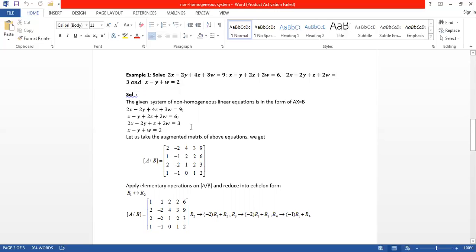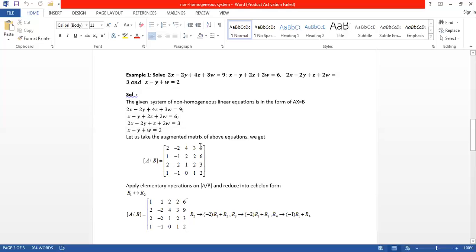This is our system. We can write it as AX equals B. What is A? A is nothing but the coefficient matrix. What are the coefficients of the unknowns? The coefficient of x is 2, the coefficient of y is minus 2, the coefficient of z is 4, and this is 3. Similarly, 1, minus 1, 2, 2; 2, minus 2, 1, 2; 1, minus 1, 0, 1. So up to this is the coefficient matrix.